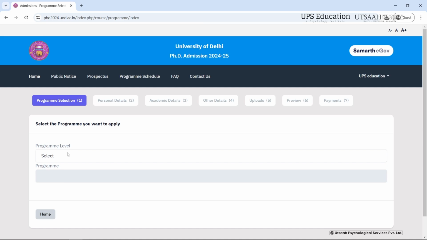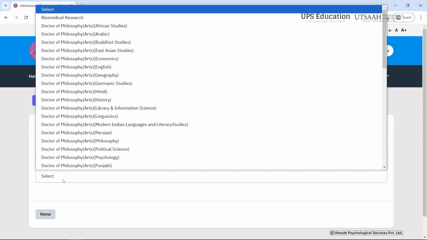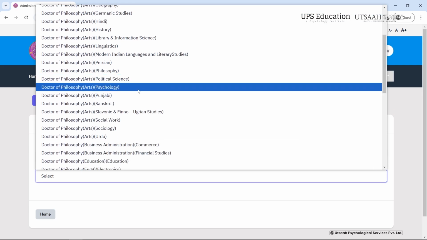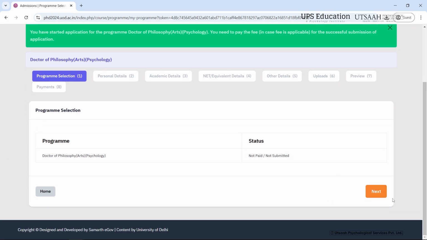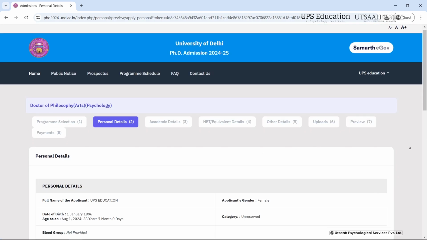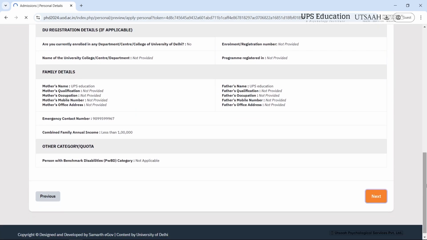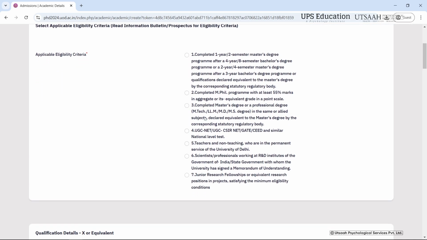and then here I will select the program level. That is, we are applying for PhD, right? So we will just click on PhD, and then here I'll select psychology. Then we will click on proceed. Again, you just have to recheck all of the information that you have filled here. Now for the academic detail, you just have to click on the relevant option. Here I am selecting this, and you have to select yours.